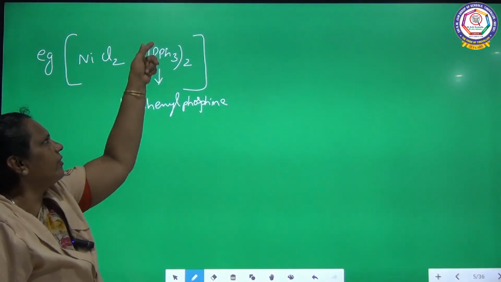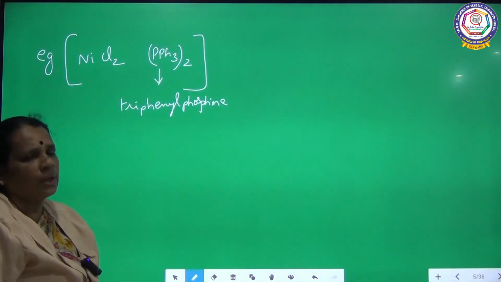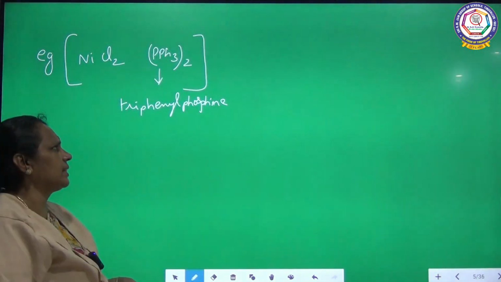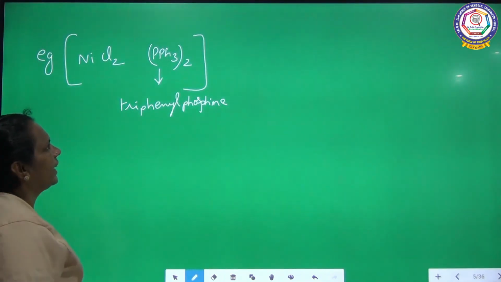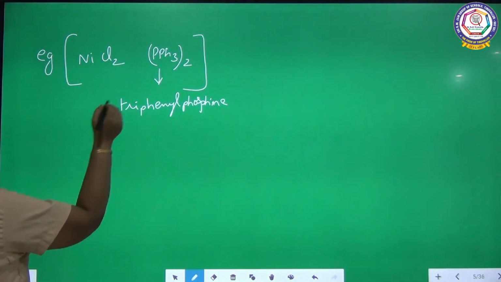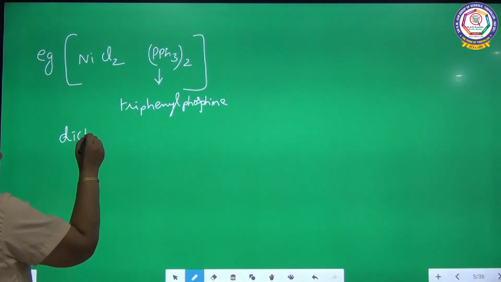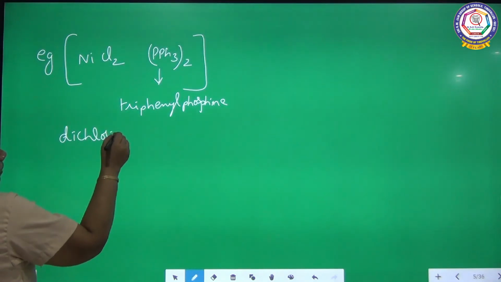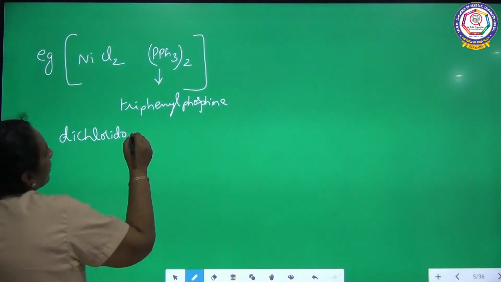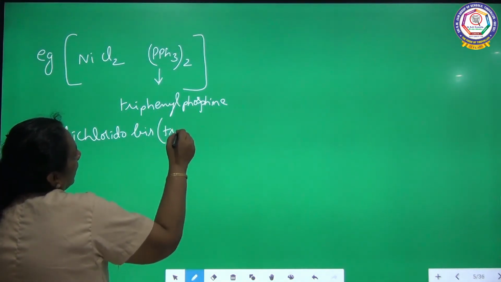So you have to use alternative prefixes; here there are 2, so we can indicate as bis. So the name of the complex is dichlorido bis triphenyl phosphine.